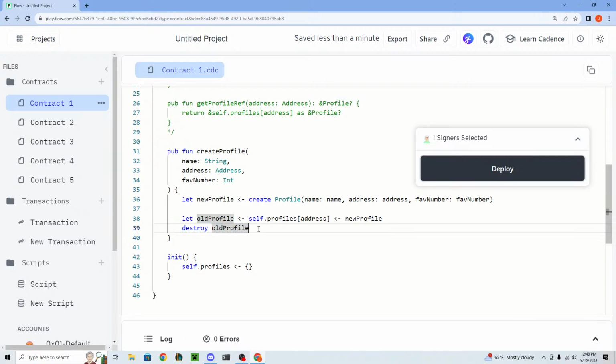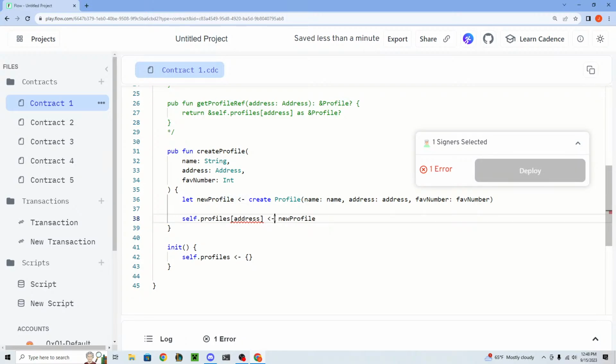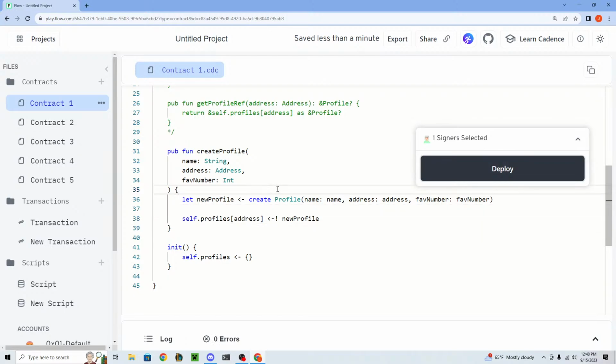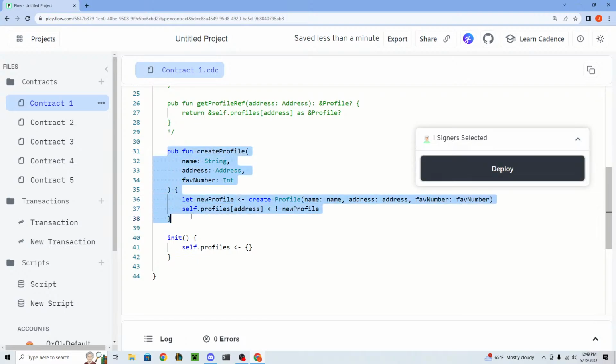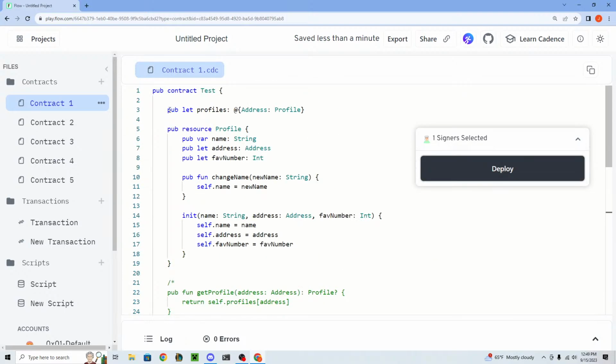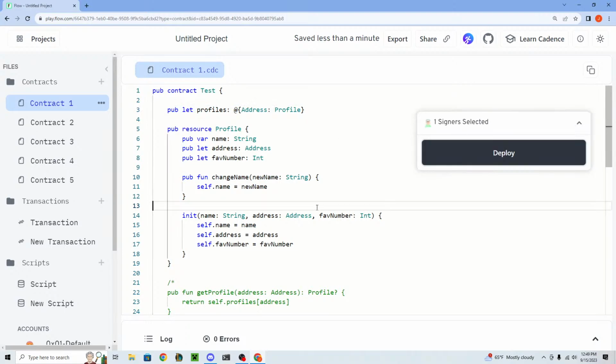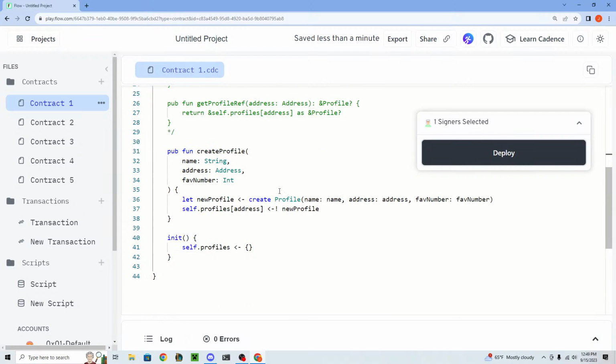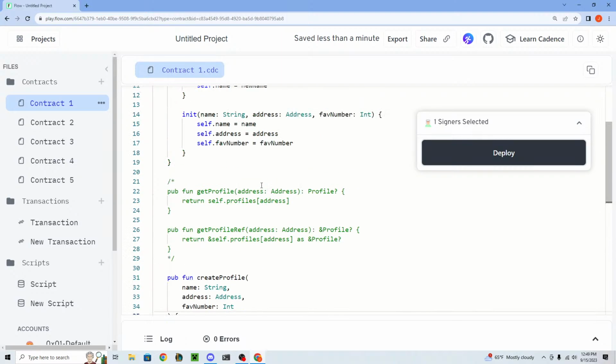When I am dealing with resources and dictionaries, I like to use the force move operator. I think it makes the most sense. But if there are cases where you want to deal with existing values, then you have to use the double move operator instead. Okay, so that is creating a profile. So this will add a resource to this dictionary. Cool. So we're gonna pause. Any questions on that? We only have like 10 minutes left, and I still have to cover account storage kind of quick.